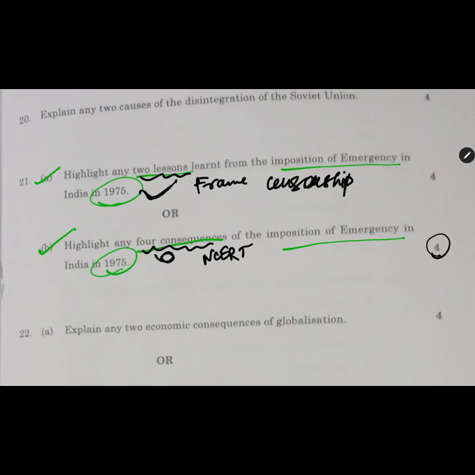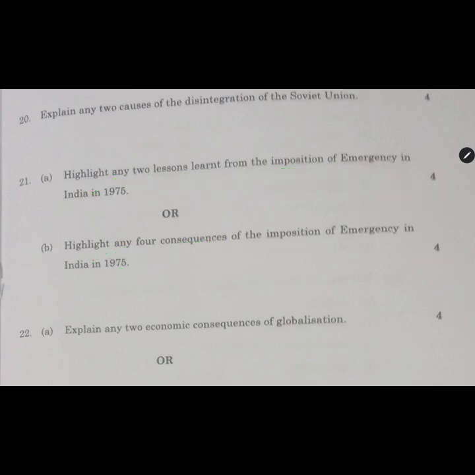The other was that the constitution needed to be improved in the case of emergency imposition, as the leader was inevitable, and nobody was there to remove the leader who was doing such wrong things. So India's constitution also needed reforms. These were the 2 lessons which we felt.